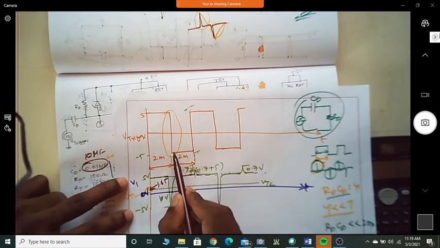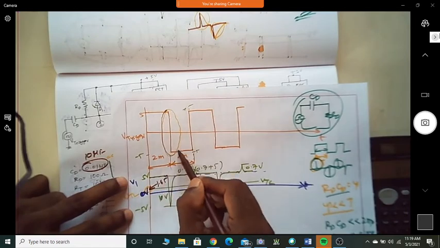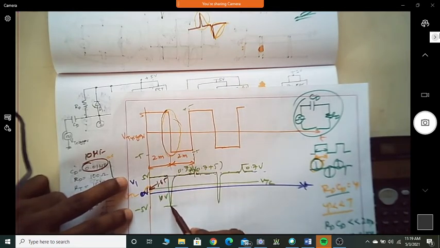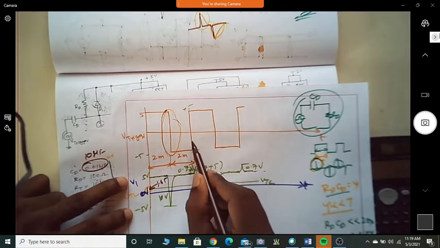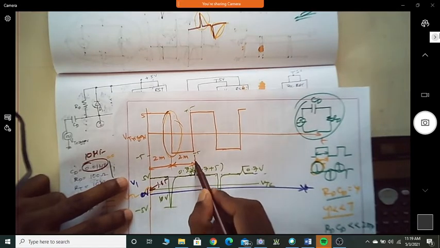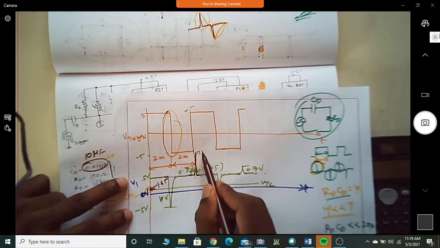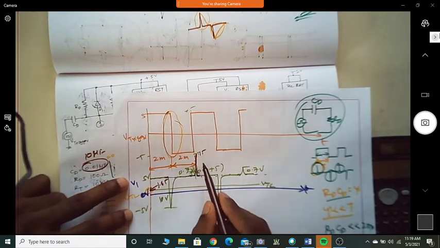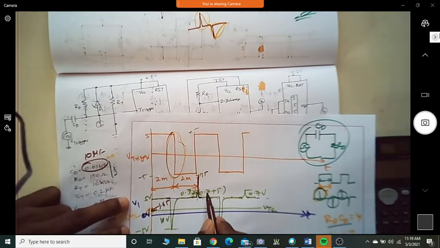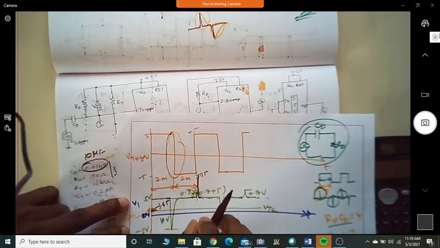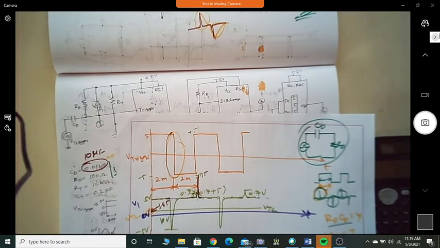See here, immediately after this falling edge, the output voltage again goes back to VCC. We saw in the simulation also that it tries to go from here above 10 volt. So it tries to go above 10 volt up to 15 here, because 5 plus 10 is 15. But since we have a diode here, it will clamp it to 5.7 volts. Correct?